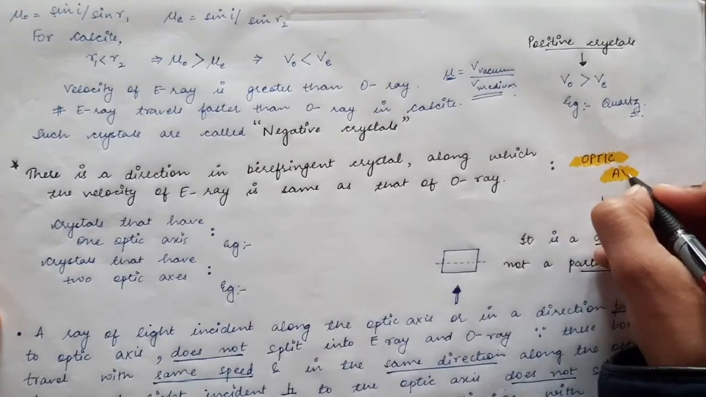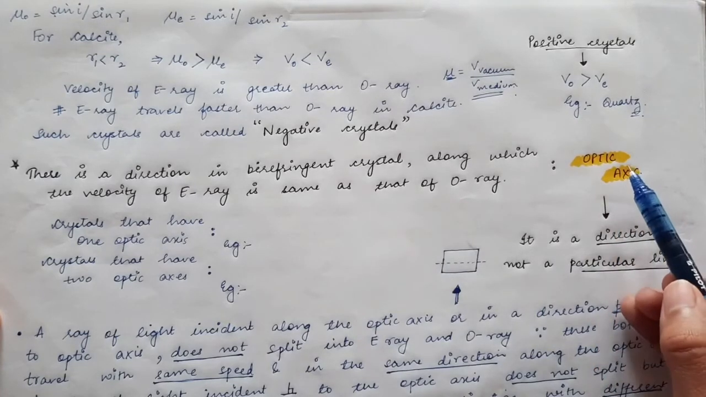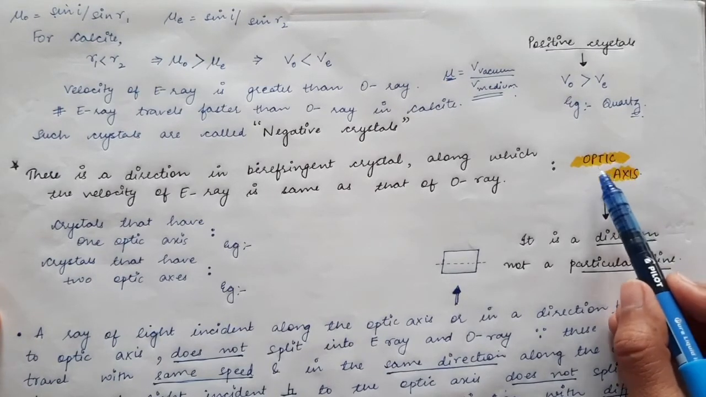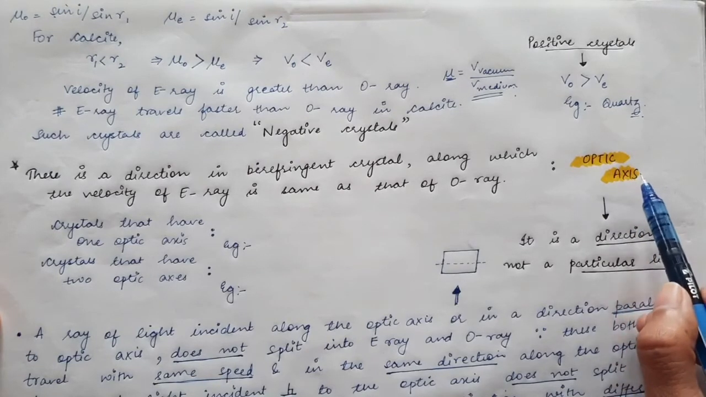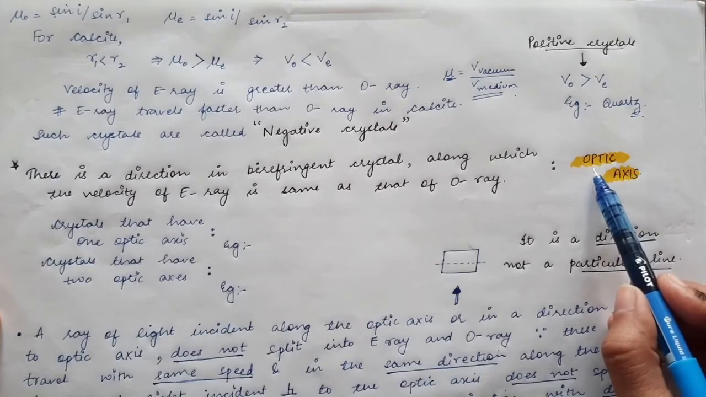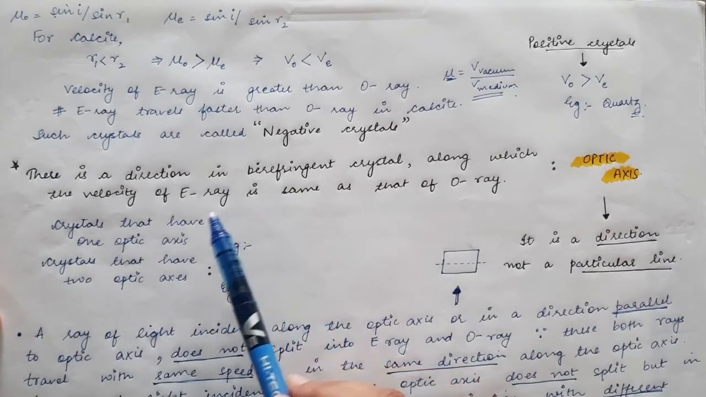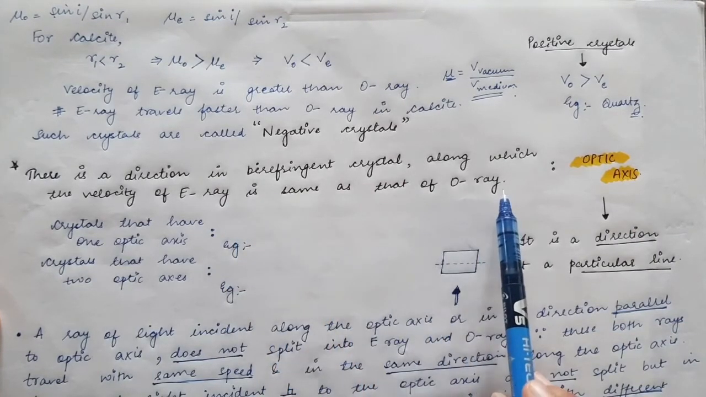Optic axis. So this is a direction inside the crystal. The optic axis is a direction inside the crystal. It is not a single line, so do not get confused that the optic axis is a line. It is not a line, but a direction inside the crystal. So in the direction of the optic axis, the velocity of the extraordinary ray is exactly the same as that of the O ray.